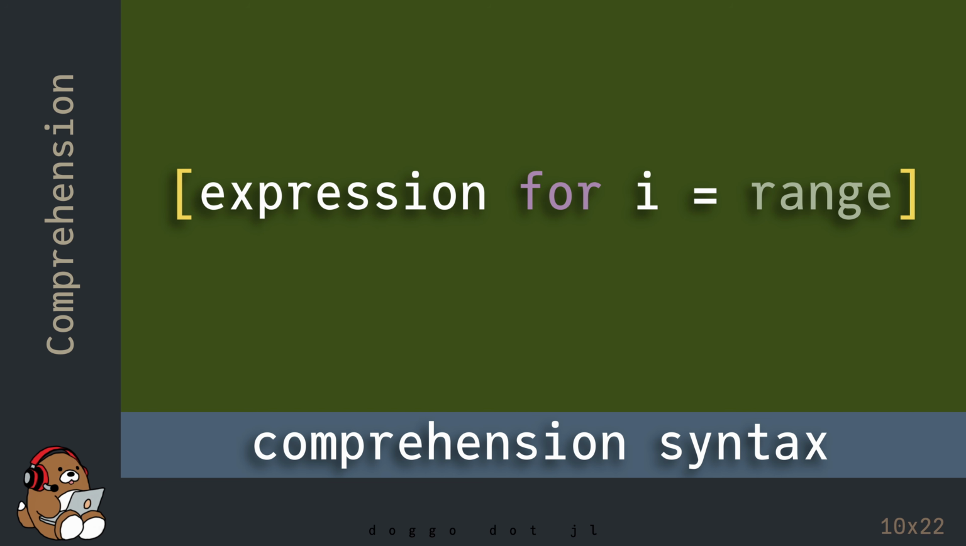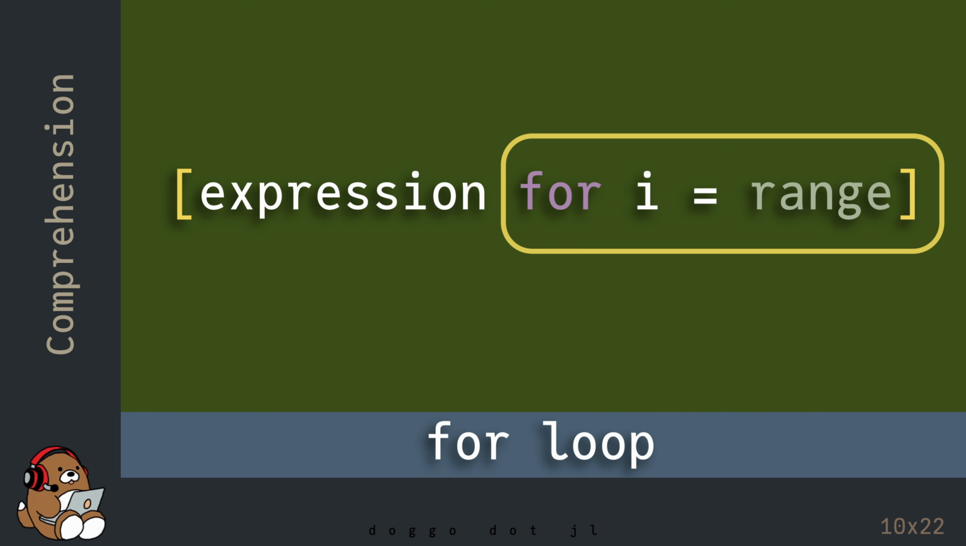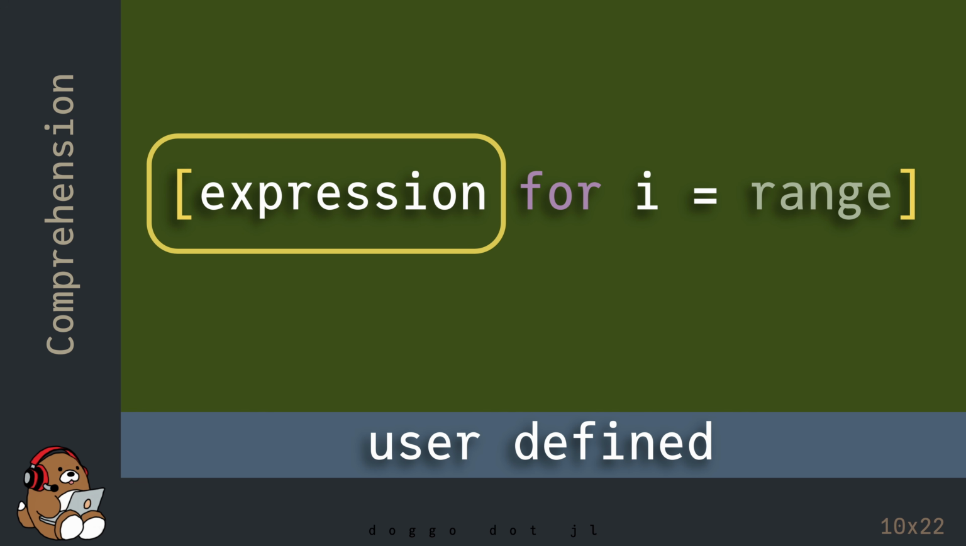Here's the syntax for a comprehension. Like any other array, the elements are placed in between a pair of square brackets. But rather than inserting individual elements, you use a for loop to populate your array. The expression can be something simple, like the numbers in the range. Or it can be something more sophisticated, like an equation that uses the numbers in the range as inputs.